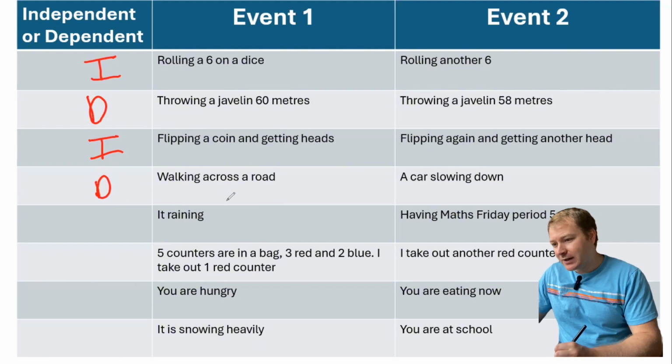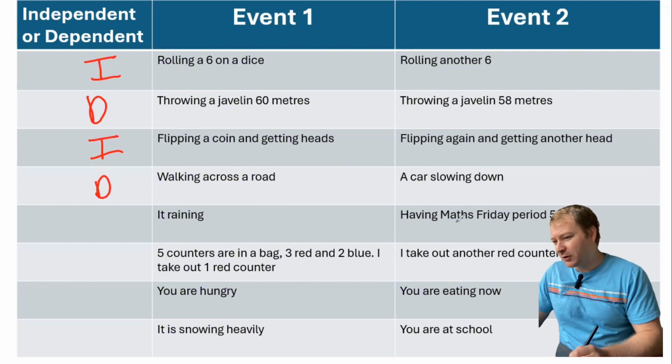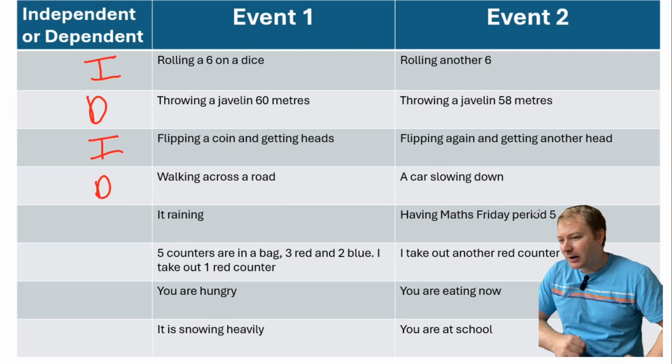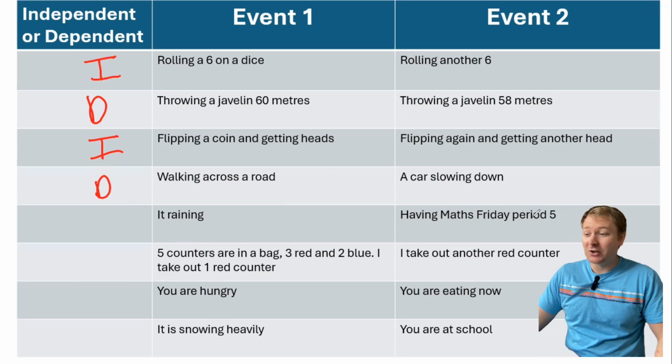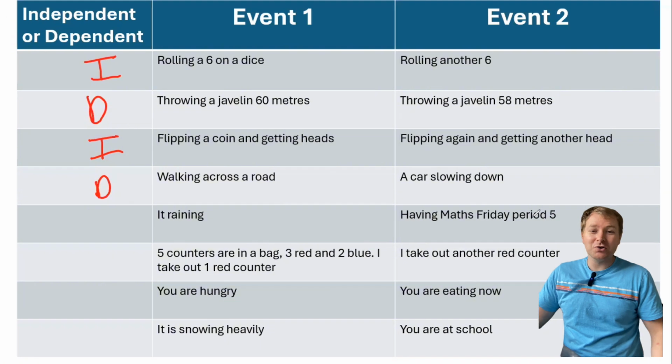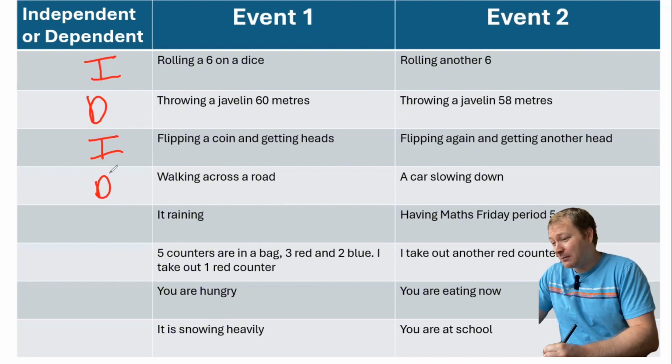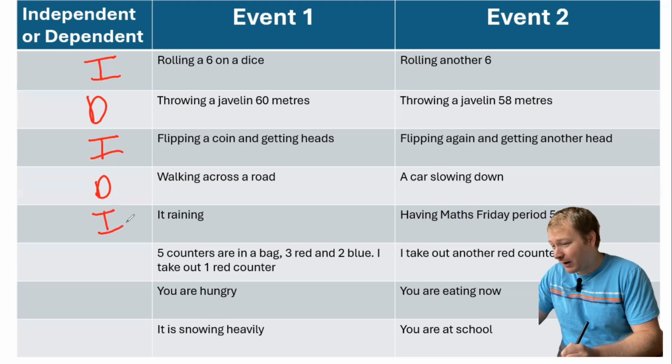Next one is it's raining and having maths on period 5. I put this in as a bit of a jokey one, because I used to teach a class on period 5, and it doesn't matter how much it's raining outside, you are going to be having maths period 5. So those two events happen independently of each other, unless of course it's torrential rain and maybe there's a flood and we have to cancel period 5 anyway.